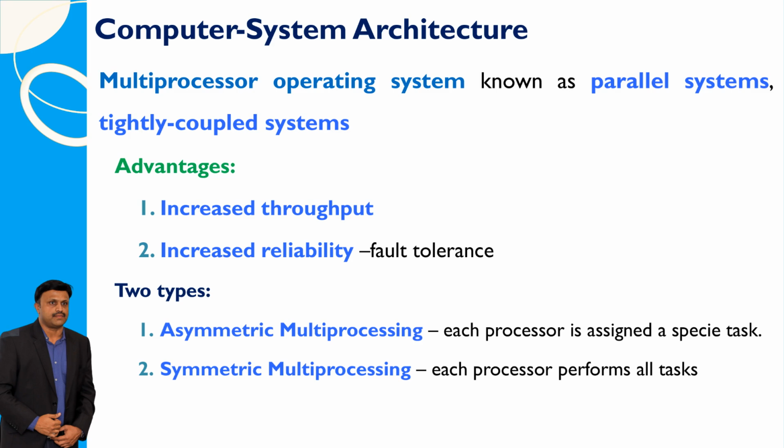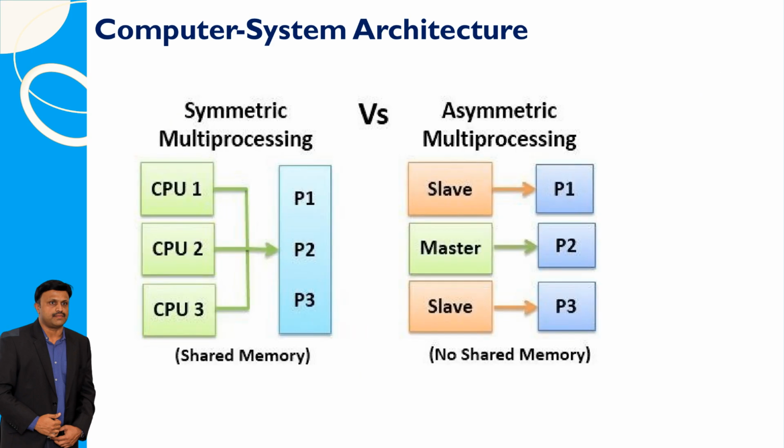There are two main types of multiprocessor systems. In asymmetric multiprocessing, each processor has its own specific job to do. In symmetric multiprocessing, each processor can do any task. Symmetric multiprocessing offers balanced resource distribution, scalability, and fault tolerance, while asymmetric multiprocessing provides flexibility for optimizing performance but may be less scalable and resilient to failures.